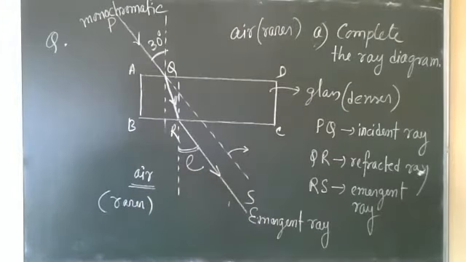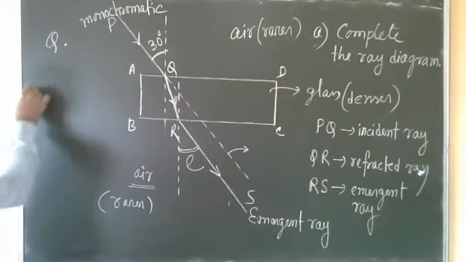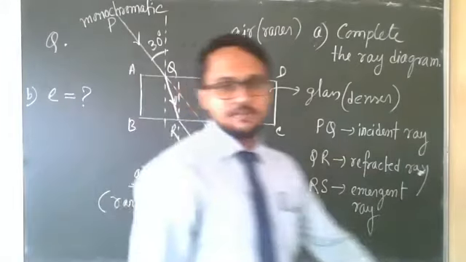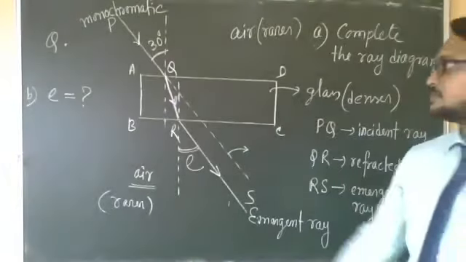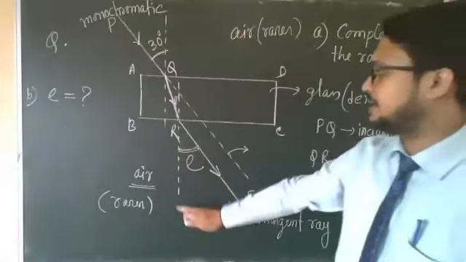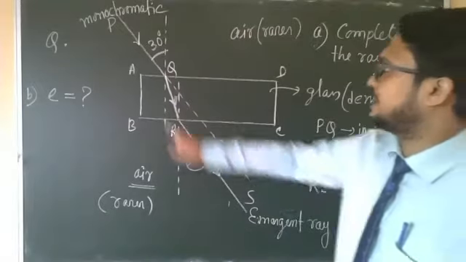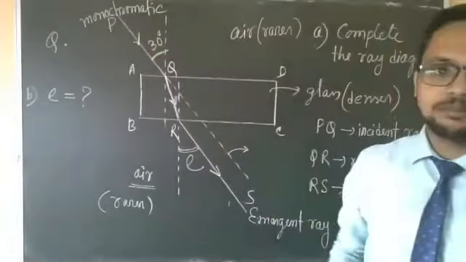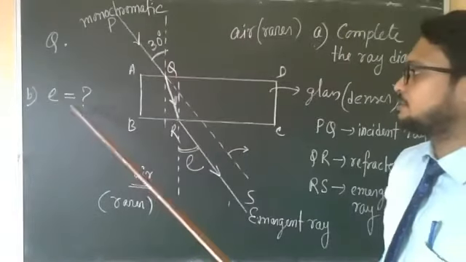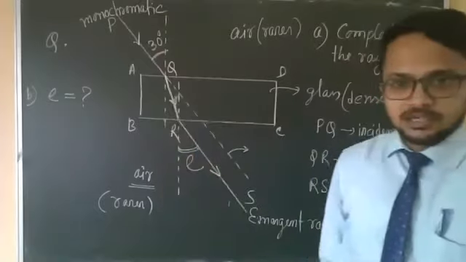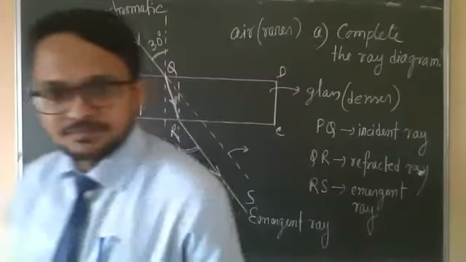Now the question, part B: what will be the value of the emergent angle? Who can tell? The surrounding mediums are the same, air. And the final emergent ray and the incident ray are parallel. So what about the emergent angle? The incident angle is given as 30. So what is the emergent angle?